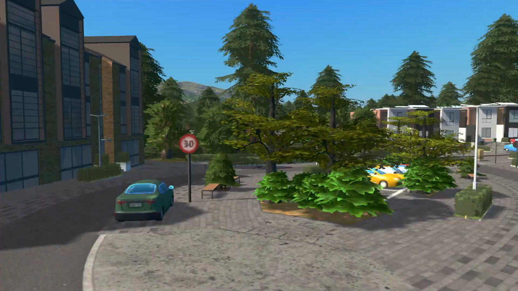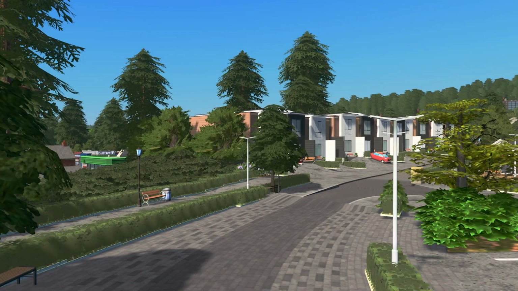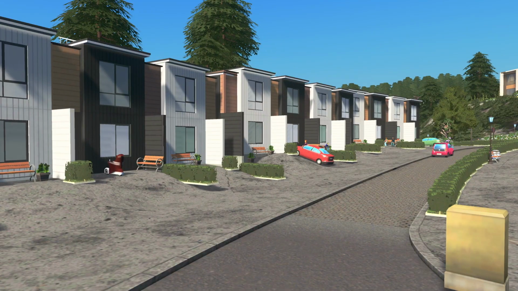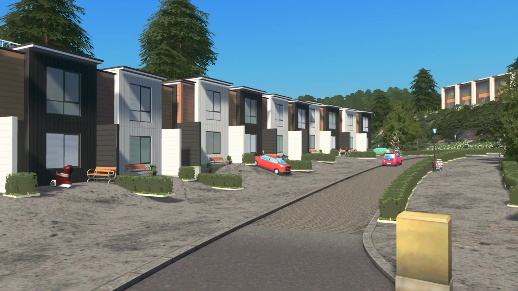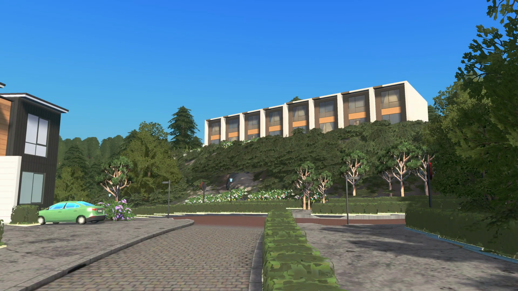We've got some parking in the middle. Not really much of a view here. It's pretty dense, but that's alright. Maybe that's what they want. I don't know what's going on with the terrain here. I can't work that out. I tried flattening it and whatever, but don't know. So ignore that. Don't those look good up there?